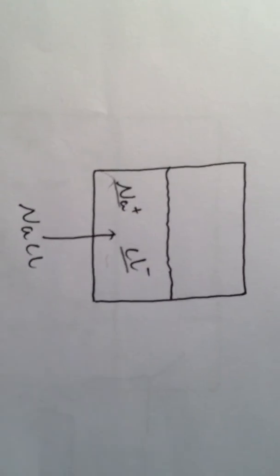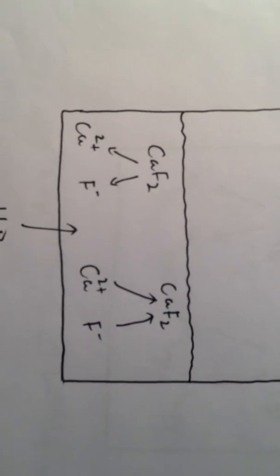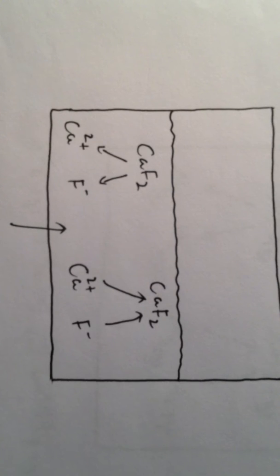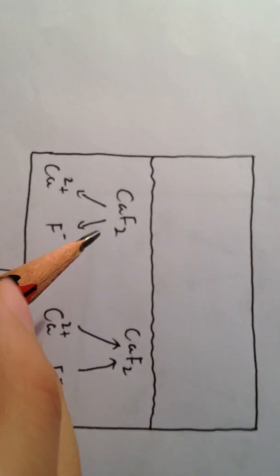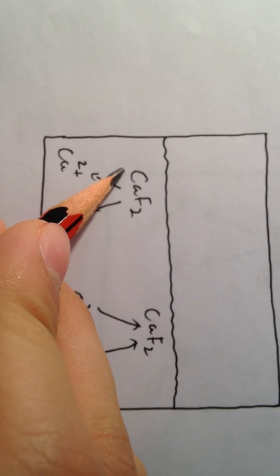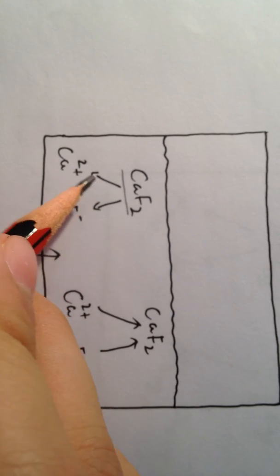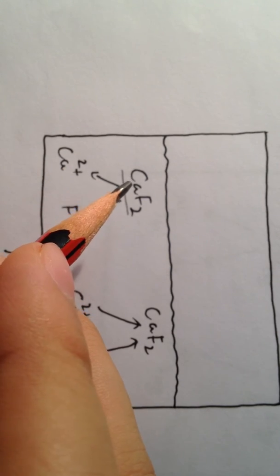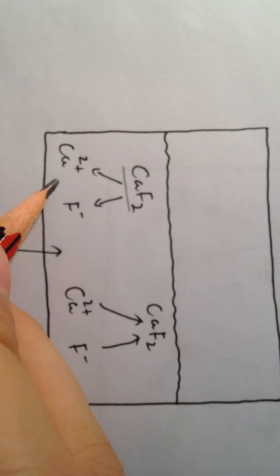However, unlike sodium chloride, calcium fluoride has a small solubility constant, which means it won't completely dissolve in water. So what happens if you put calcium fluoride into the water? One calcium fluoride will dissolve and become calcium ion and fluoride ions.